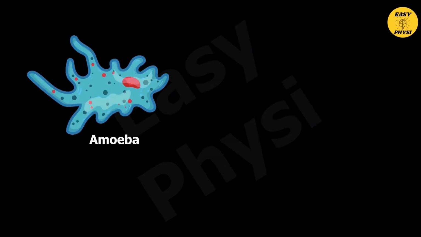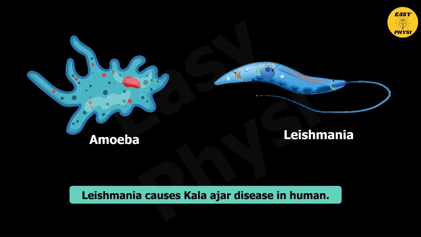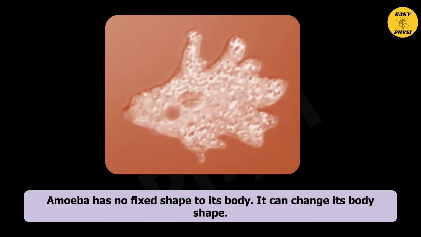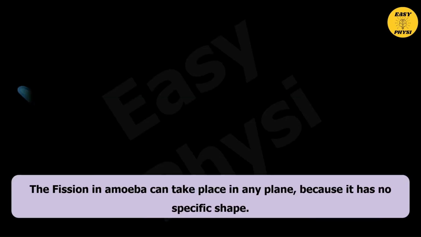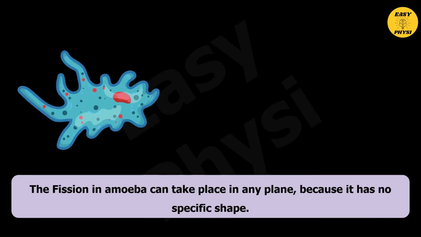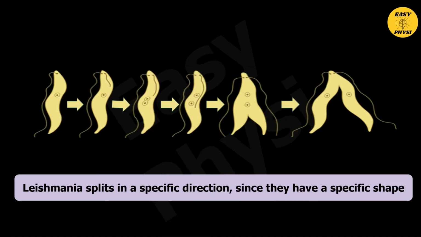Here we have two unicellular organisms, amoeba and leishmania. Leishmania causes Kala-Azar disease in humans. Amoeba has no fixed shape to its body, it can change its body shape. The fission in amoeba can take place in any plane because it has no specific shape. Leishmania splits in a specific direction since it has a specific shape.